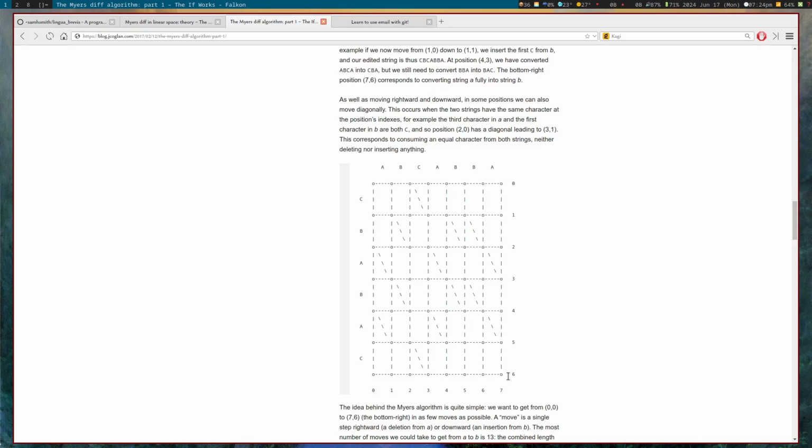It's not what the science academia people would call a minimal diff, but it is a diff, right? But certainly, some of these are worse than others. Delete the entire file, then insert the new file is a diff. It's not very useful. And so we have these diagonal links when something in the old file matches up with something in the new file, then we can walk diagonal, which is neither deleting or inserting. And so basically you're actually trying to path find yourself from this corner to this corner